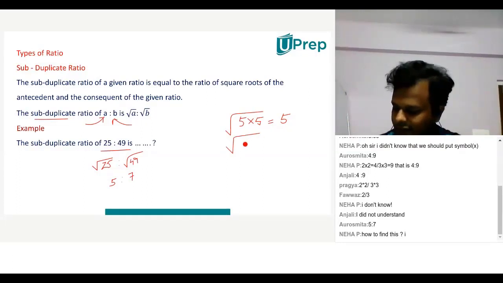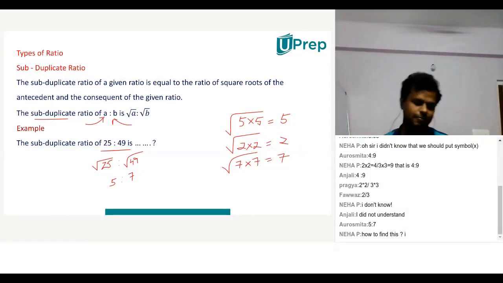Similarly, 4 can be written as 2 into 2, so because of the square root I'll take only one 2 out. Here 49 is 7 into 7, right? Because there's a square root, I will take only one 7 outside. So this is how we do it.